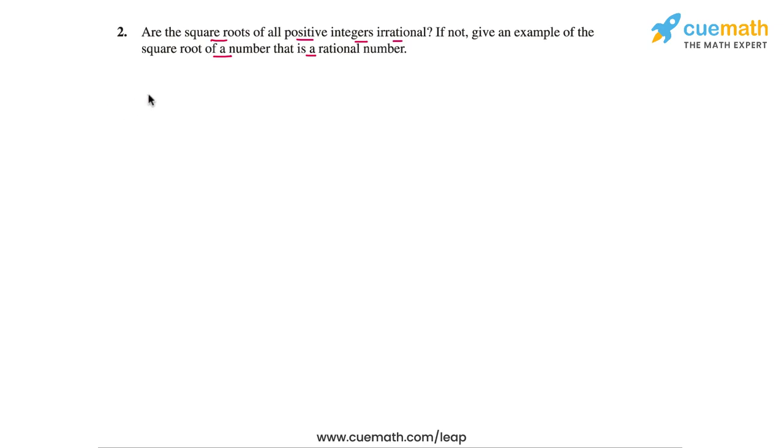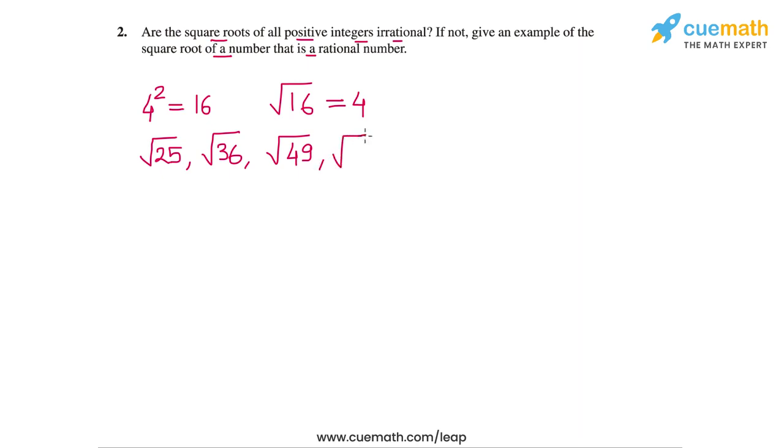Well, the square root of a positive integer is not irrational if the integer is a perfect square of another integer. For example, because 4 squared is equal to 16, this means that the square root of the positive integer 16 is the integer 4, which is not an irrational number. Similarly, the square root of 25, the square root of 36, the square root of 49, the square root of 64, and any other integers that are perfect squares, the square roots of all such integers are also integers, and hence the square roots are rational.